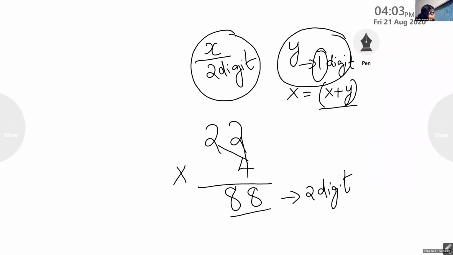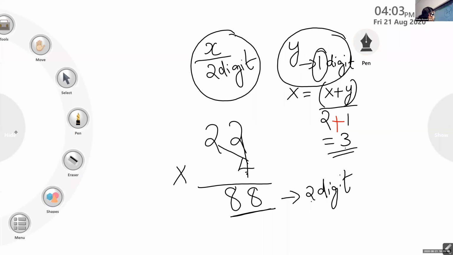Here it's 2 digit, and in the second number, only 1 digit. So it can be 3 or less than 3. Here how many? 2 digits. Sometimes it will be 3, sometimes it will be less than 3, but it will not be more than 3 digit.